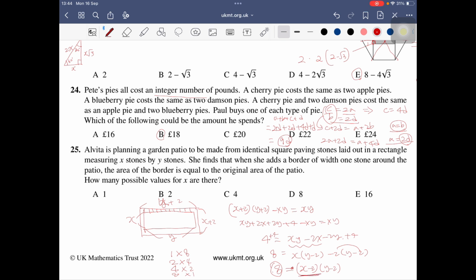So x minus 2 can be 1, 2, 4, 8, which means y minus 2 also can be 8, 4, 2, 1. So the possible values for x, there are 4 possible values of x.